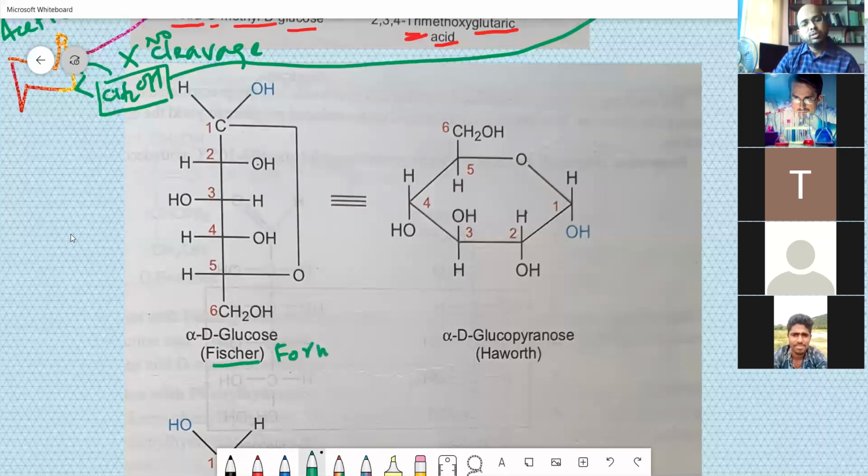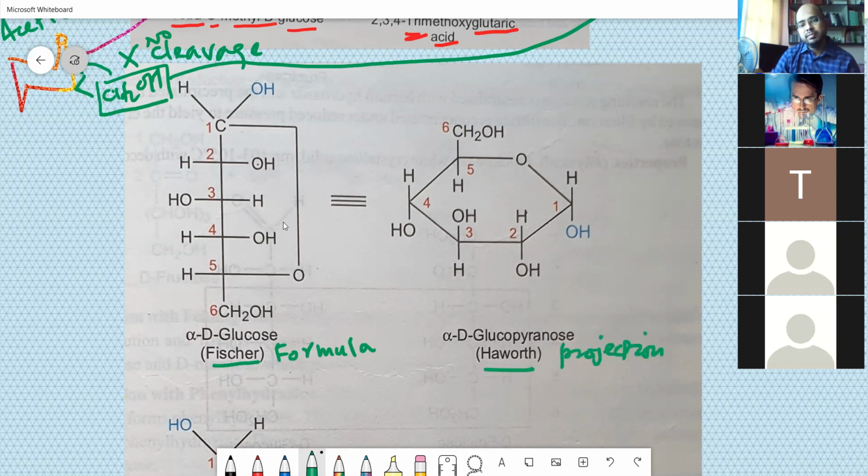When asked for the Fischer formula, you have to write it flat, without any consideration of the bonds. This is the Haworth projection formula, where you have to write a pyranose form. Pyran is like this, a 6-membered ring. Because the oxygen is here, these two are the same oxygen atoms.